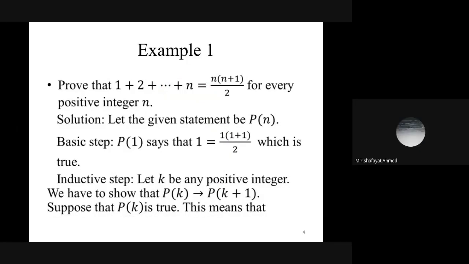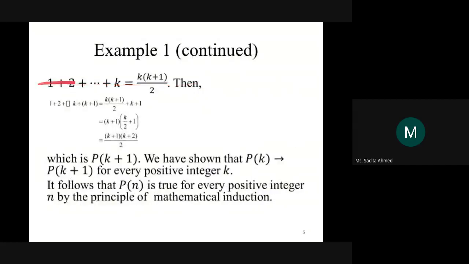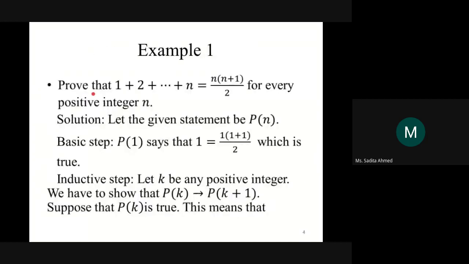It's just up to k and then k plus 1. Yes, exactly. So the last number will be k plus 1. So basically, if we add k plus 1 on both hand sides, then the left hand side is what we would have in the left hand side of Pk plus 1, right? So what we have to show for Pk plus 1 is that 1 plus 2 plus 3 plus 4 and so on until k plus 1 is equal to what? K plus 1 multiplied with what? K plus 2 divided by 2, right?